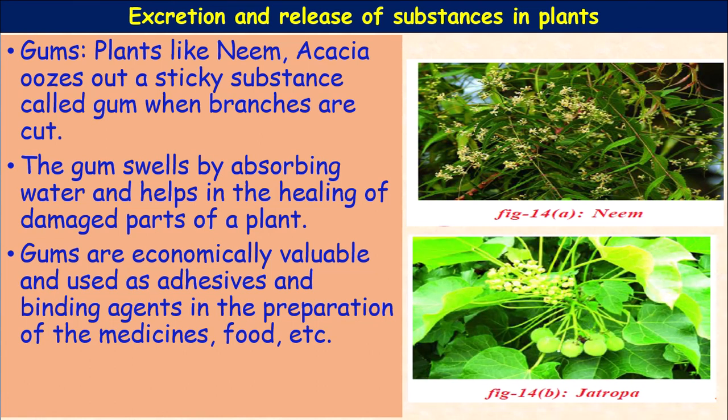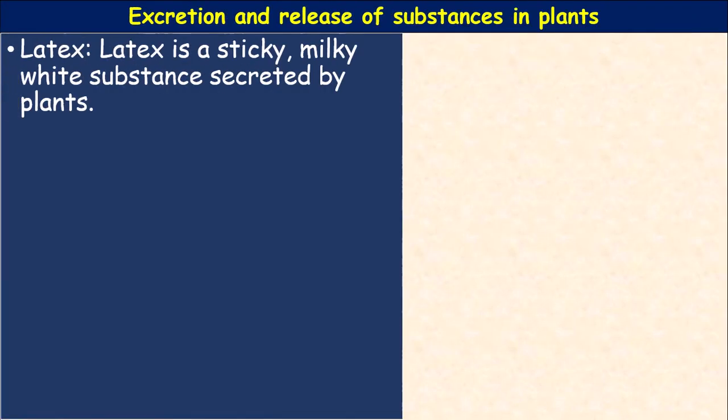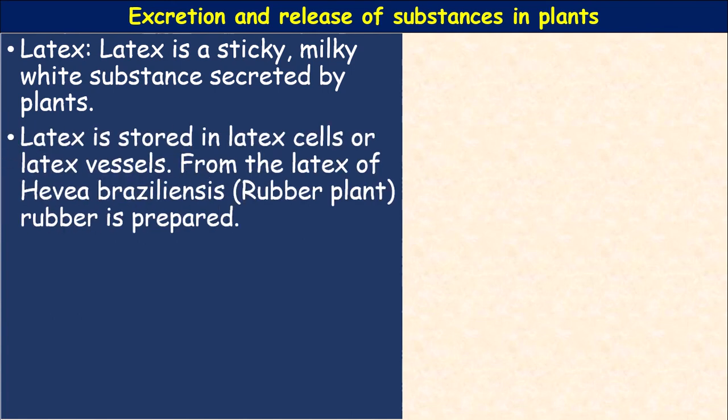So Jatropha is also a plant which secretes gums when you cut any part. Next, latex. Latex is a sticky, milky white substance secreted by plants. The plants belong to the Euphorbiaceae family.